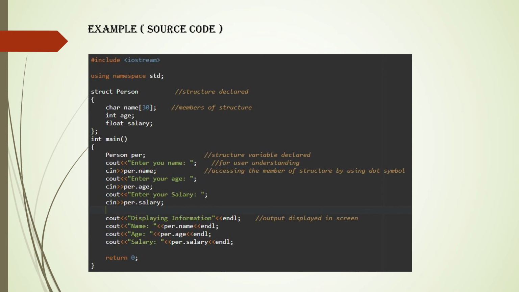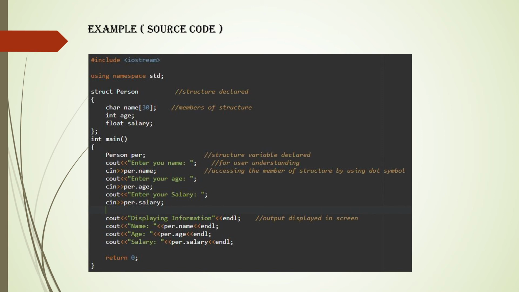And then I have displayed the output by using cout for user understanding, as per we are taking the input. For accessing, that is, taking the input name, we have mentioned per dot name, similarly per dot age and per dot salary, and likewise we have displayed the output.